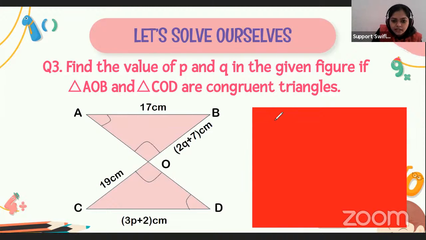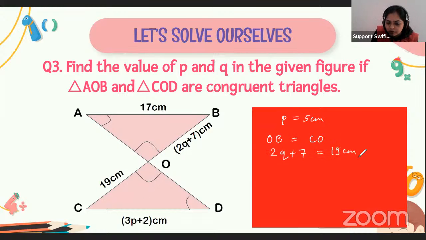So what we have done is we have found the value of P is equal to 5 centimeters. All right. And again, we know that the side OB is equal to the side CO of triangle COD. So here the value of OB is equal to 2Q plus 7. All right. And the value of CO is equal to 19 centimeters. Yes.